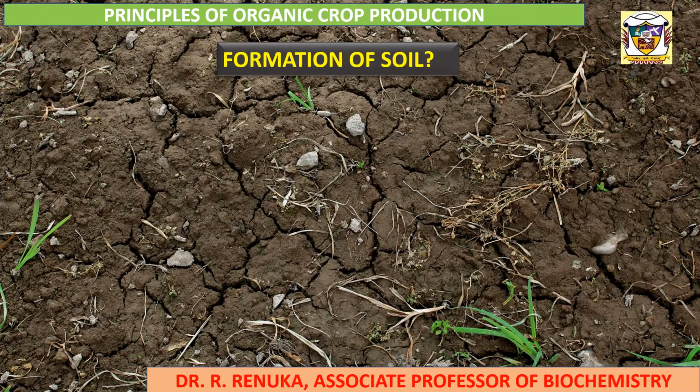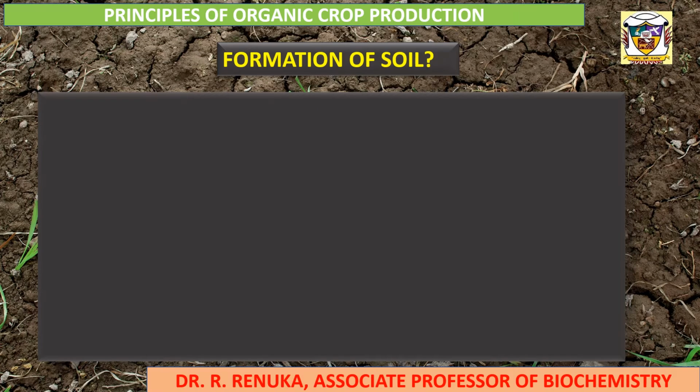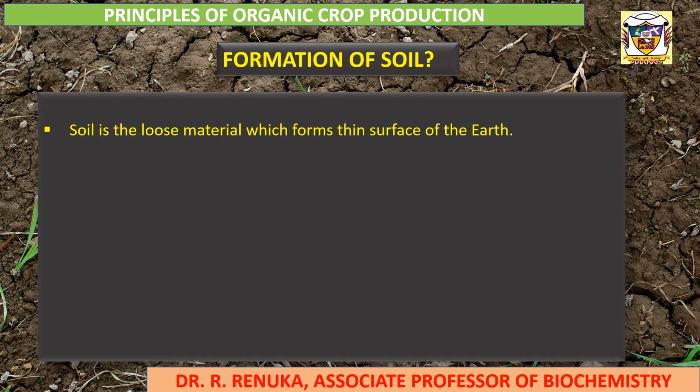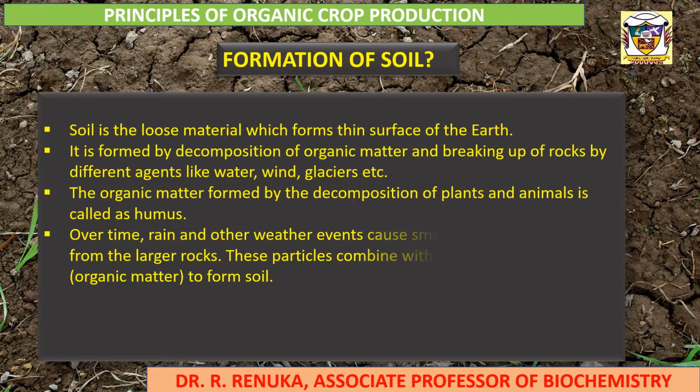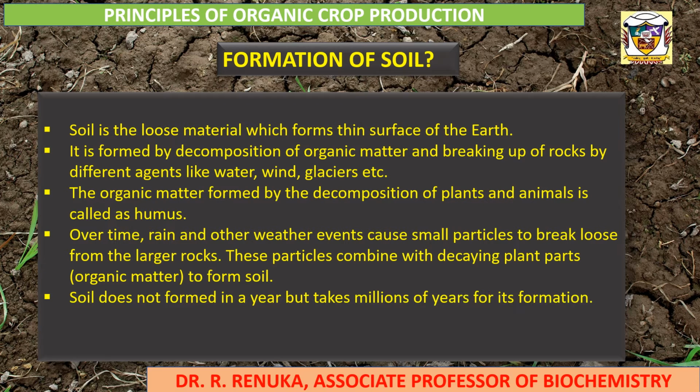Formation of the soil. Soil is the loose material which forms the thin surface of the earth. Over time, rain, wind and other weather events cause small particles to break loose from the larger rocks. These particles then combine with decaying plant and animal parts, otherwise called the humus, to form the soil.